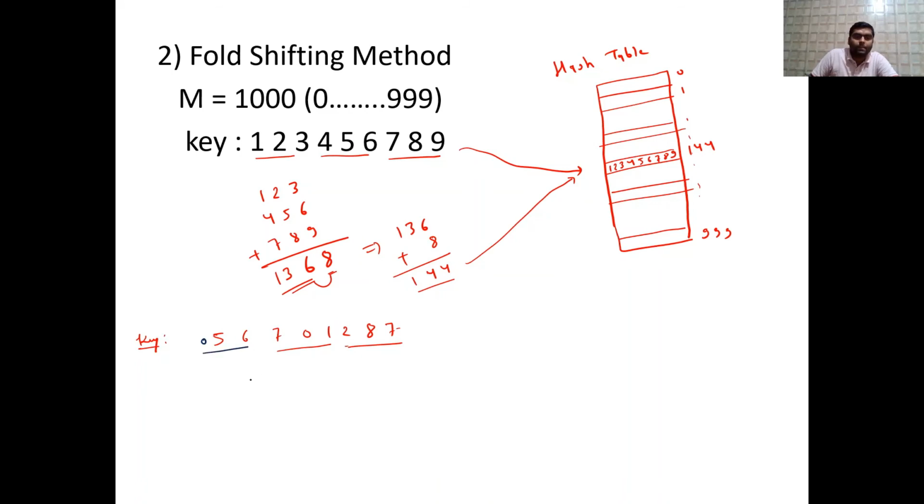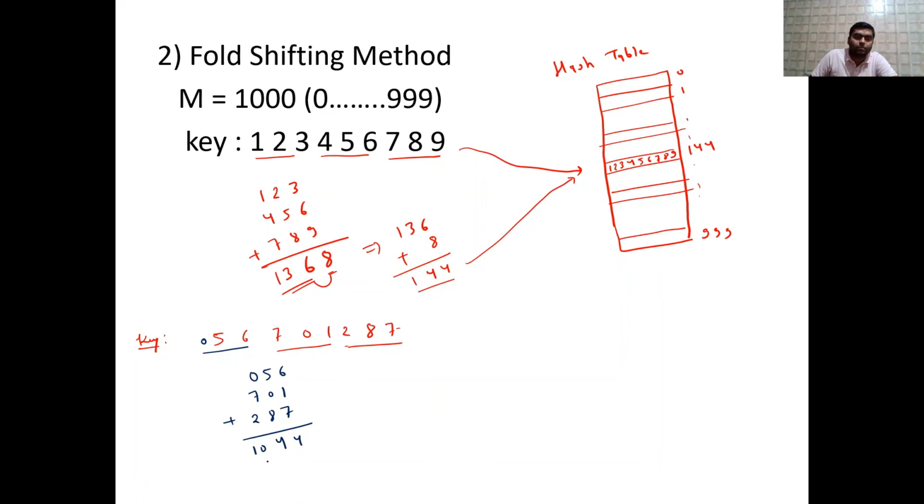So finally 0 5 6, 701 and 287. So add these all values. So it is 617 and 7 14 4 carry 1 and 8 5 13 and 1 14 4 and carry 1 7 2 9 1 10.